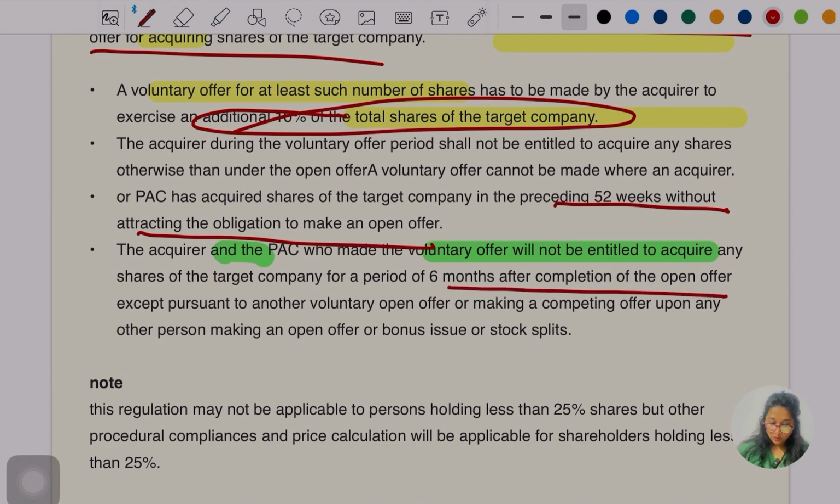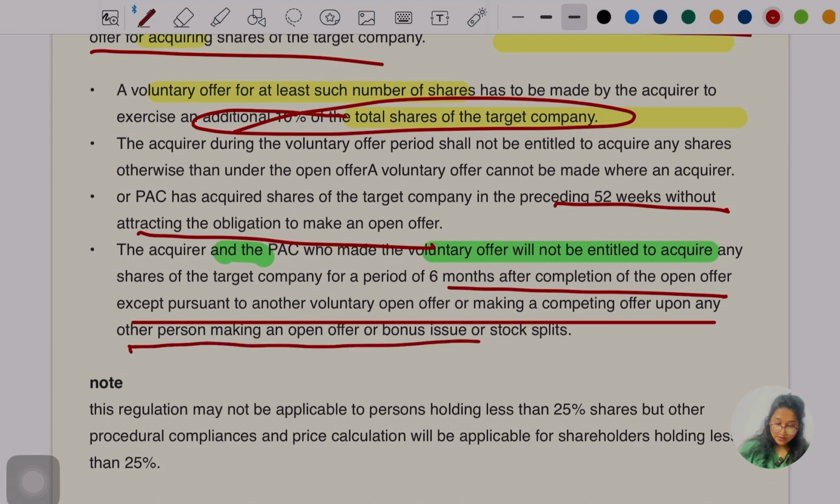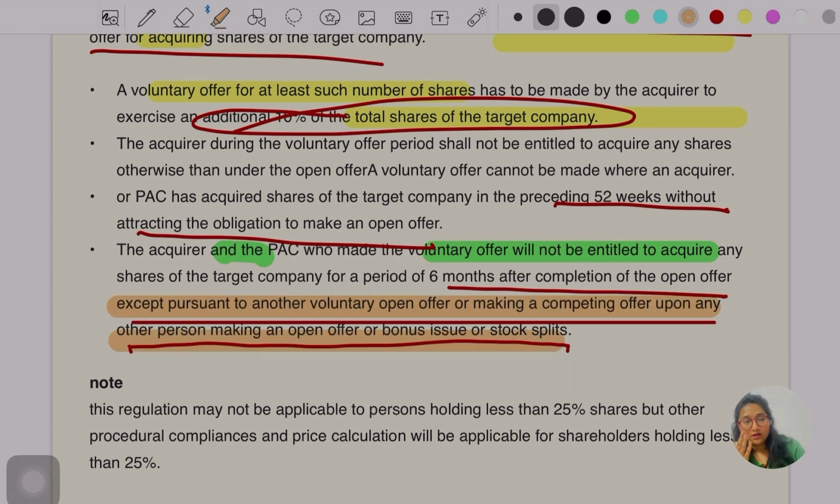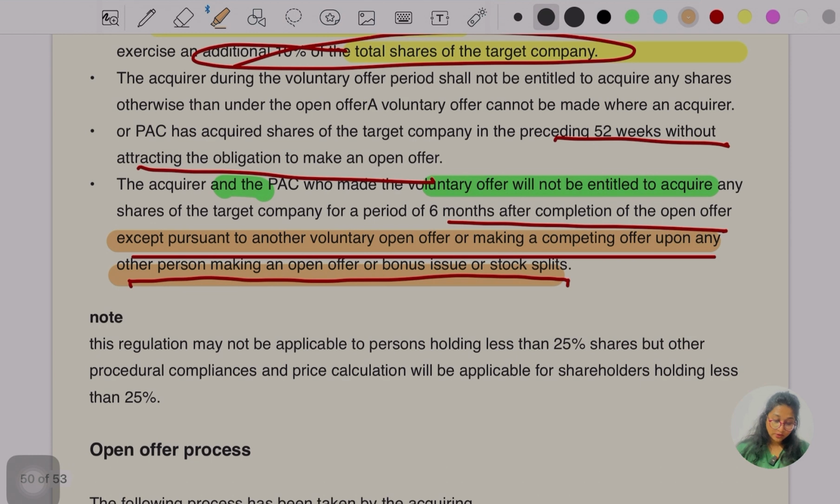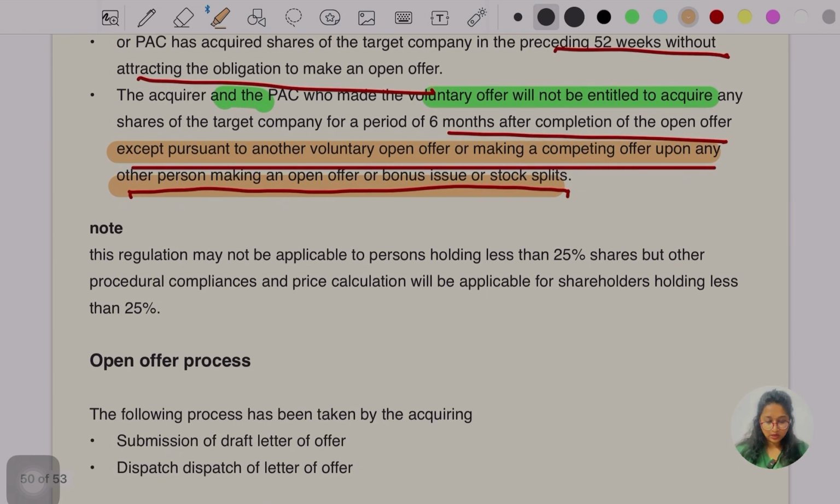Yes, after completion of the open offer, except pursuant to another voluntary open offer or making a competing offer upon any other person making an open offer, or a bonus issue or stock split. So this is the exception in this case. They said that they cannot go for other acquisition of shares for 6 months even after the open offer has ended, but there is some exception: pursuant to another voluntary open offer, or making a competing offer upon any other person making an open offer, or a bonus issue or a stock split.